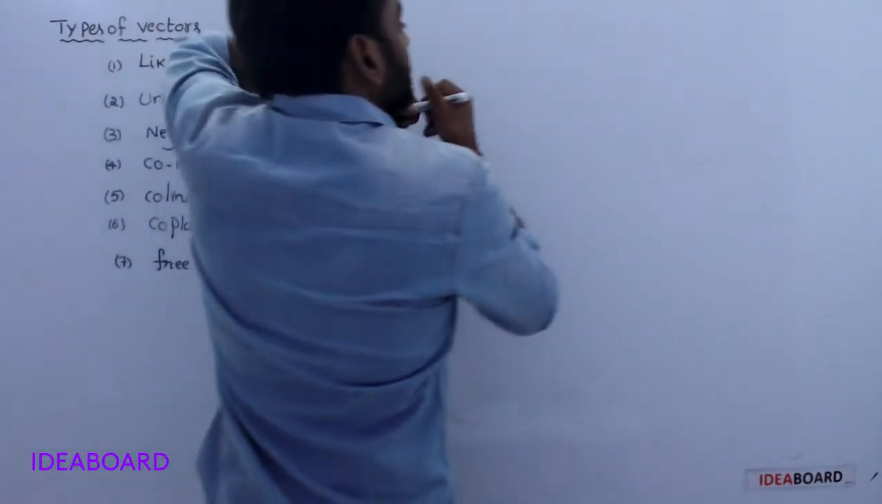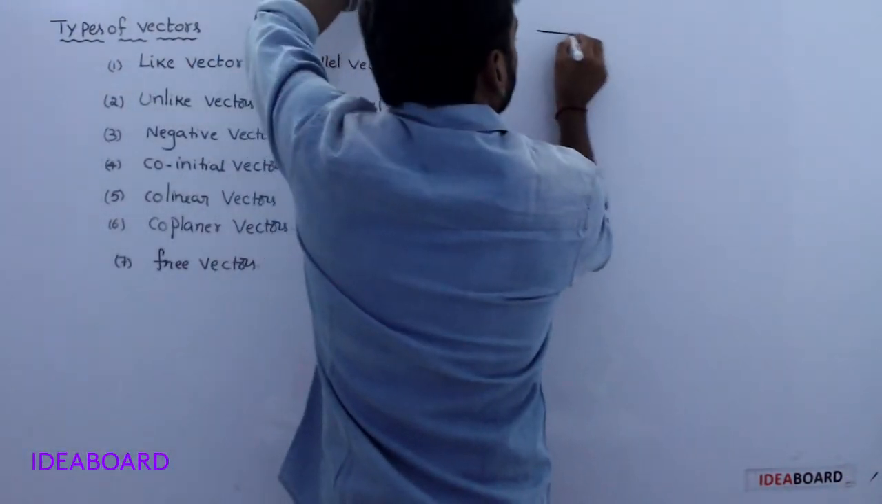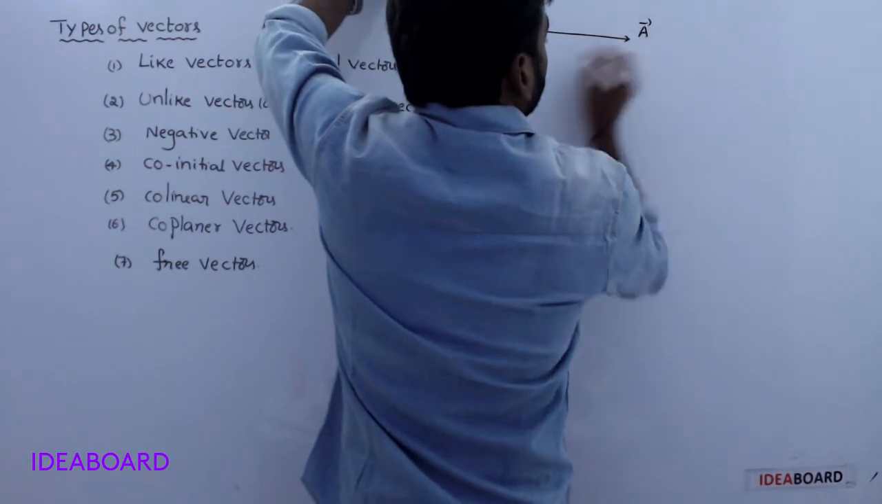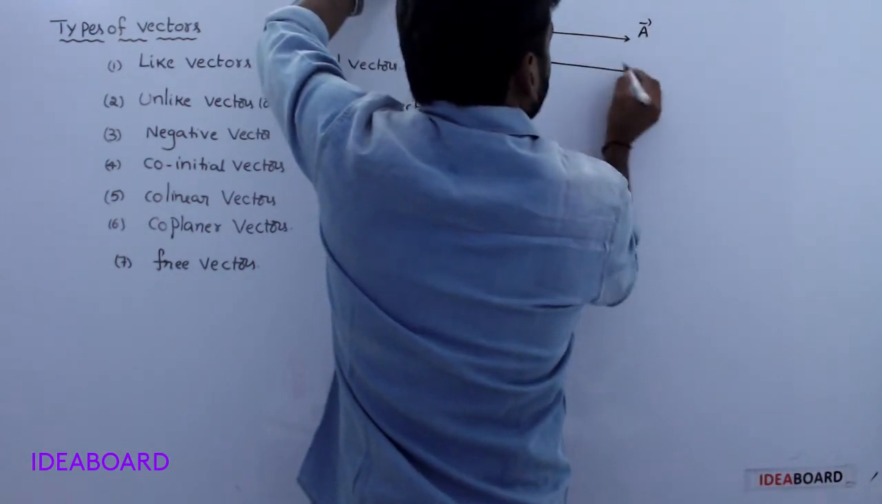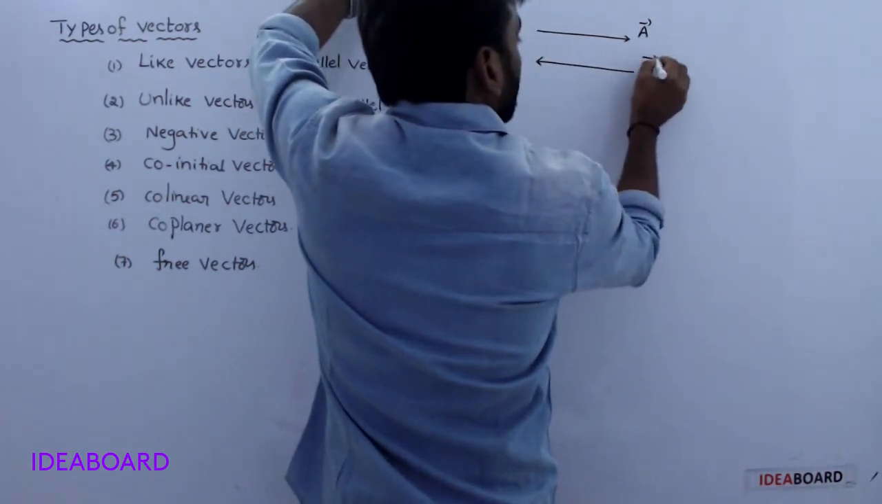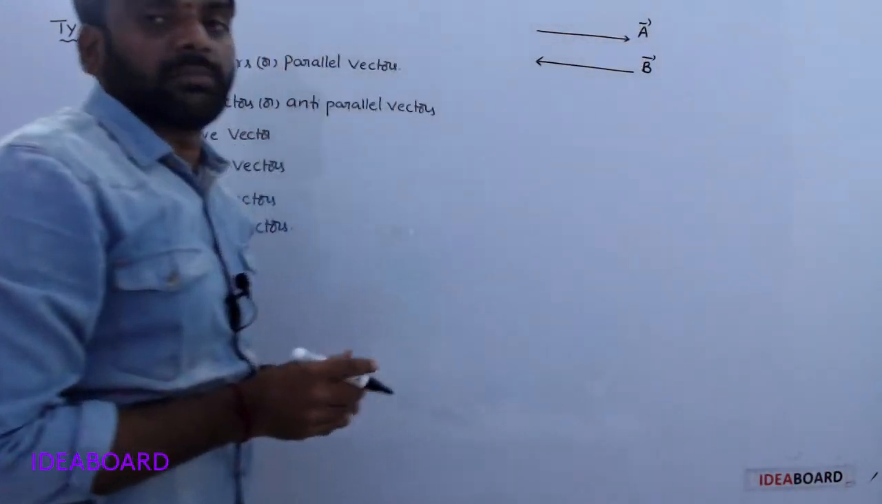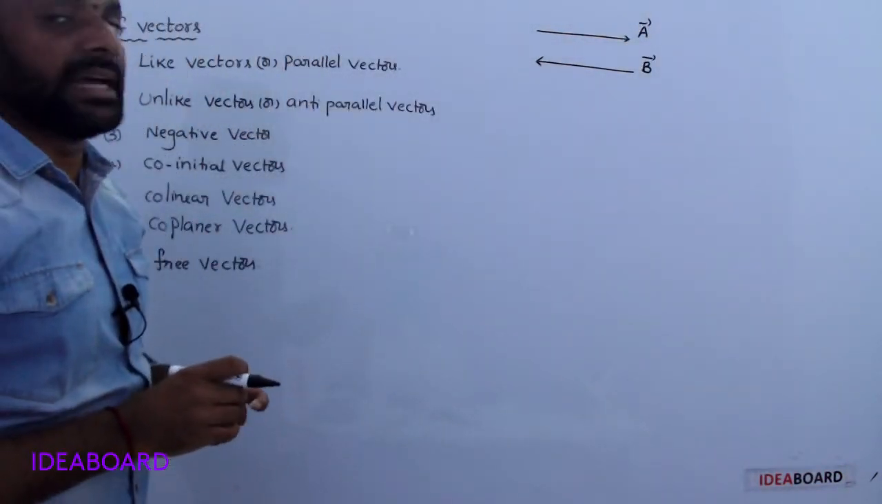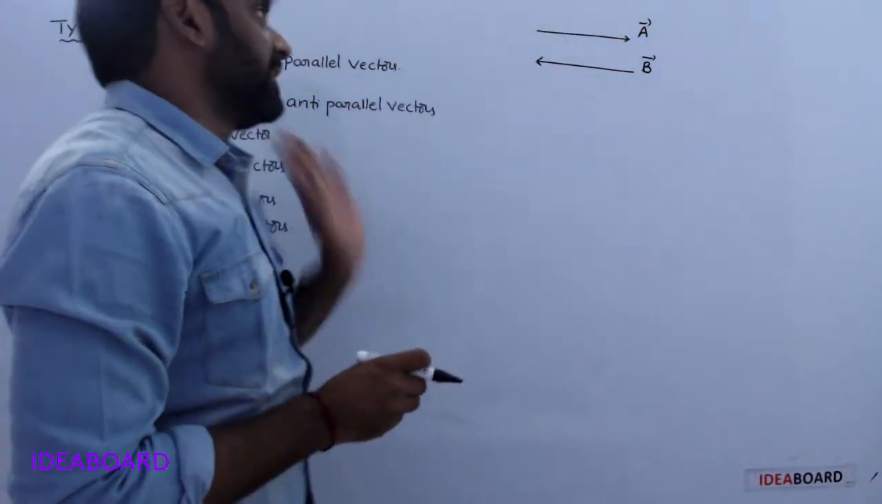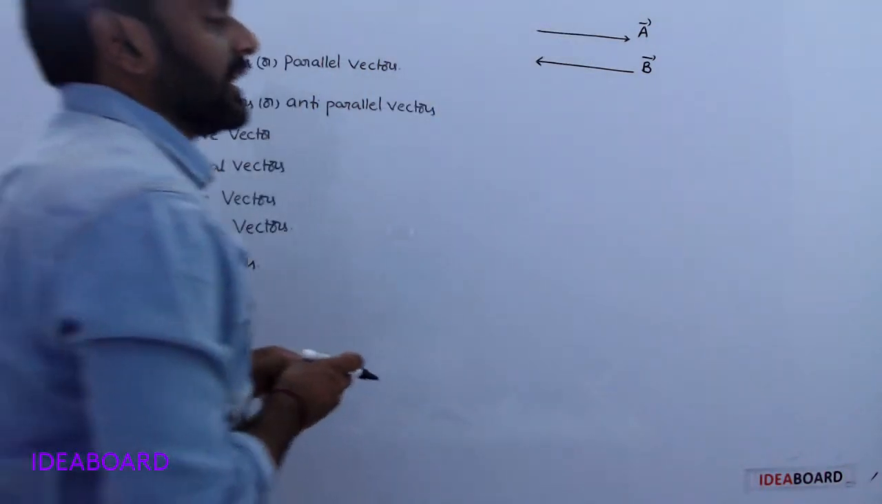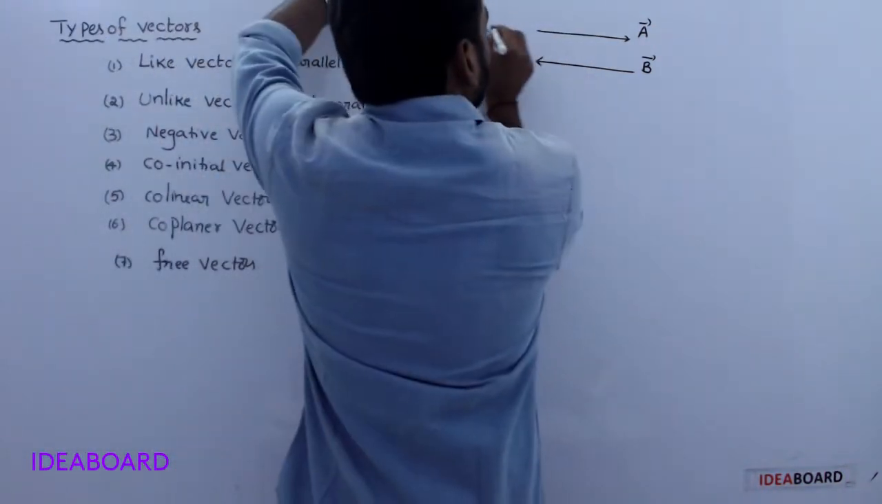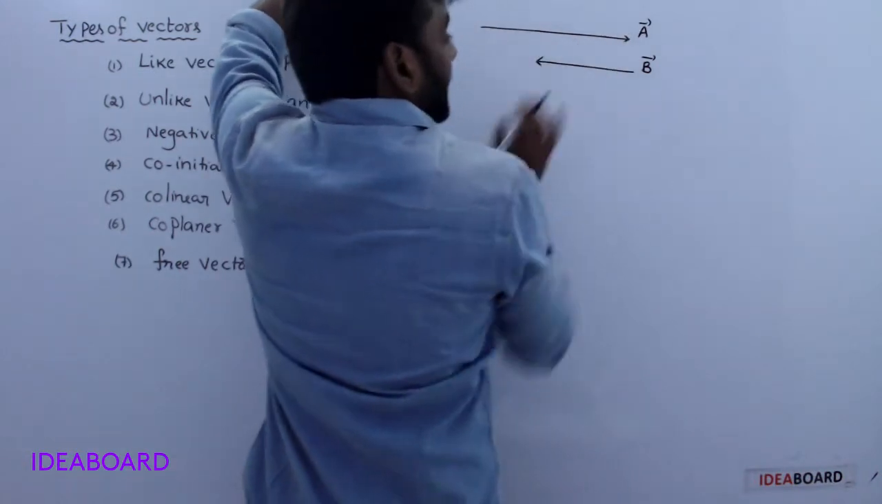Unlike vectors. See, this is A bar and this is B bar. Both are opposite in direction. Such types of vectors are nothing but unlike vectors. Understood?